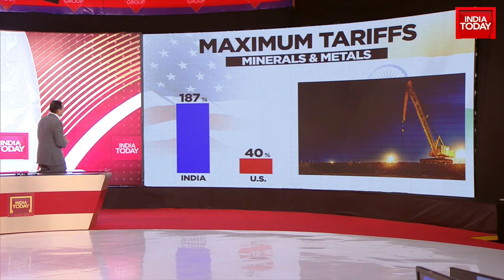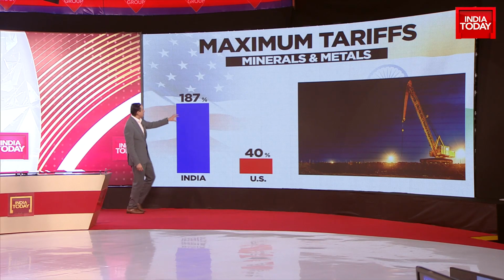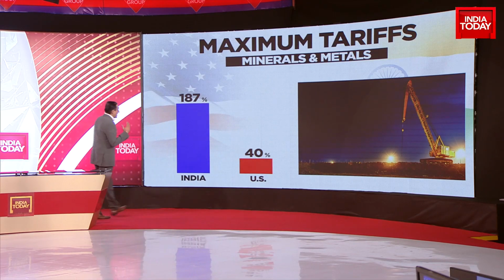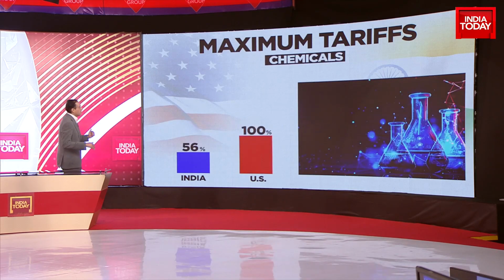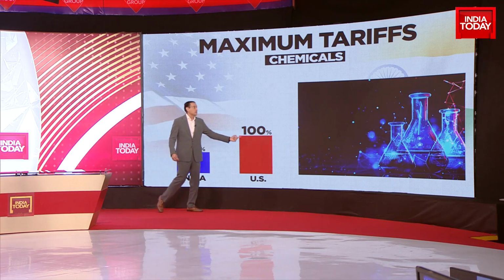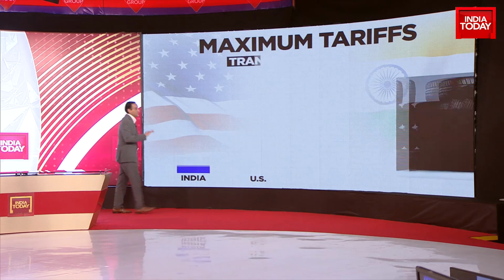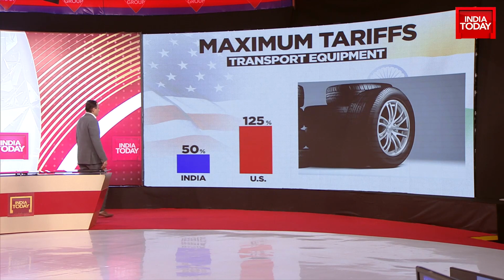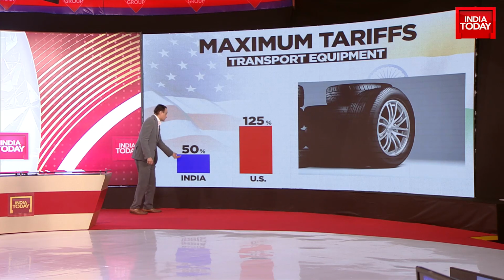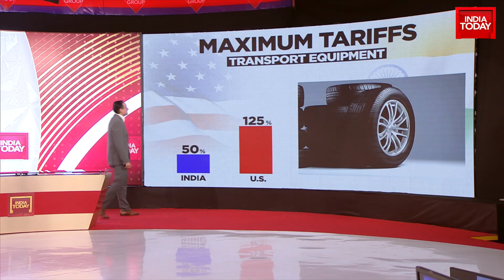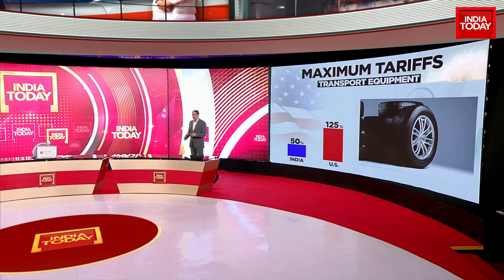On minerals and metals, though, a big differential. India's average tariff 187, America's about 40. So a gap here between the tariffs imposed by India on American products and what America charges. India has far fewer import duties on chemicals. American import duties are much higher. So it's not as if India is higher on all categories. In categories like transport equipment, for example, India's import tariffs on US products are only 50% versus 125 imposed by the United States. So this is a broad sense of why Trump is angry.